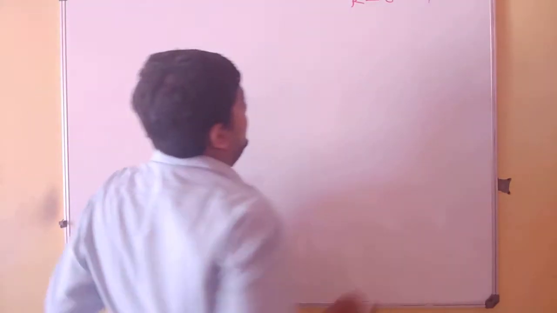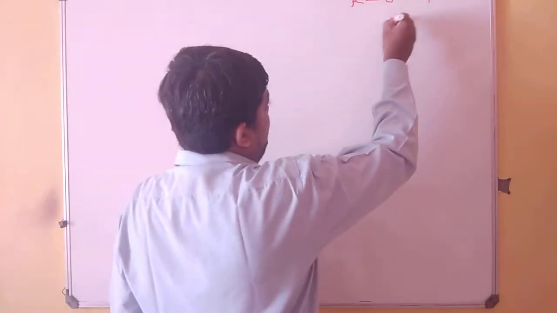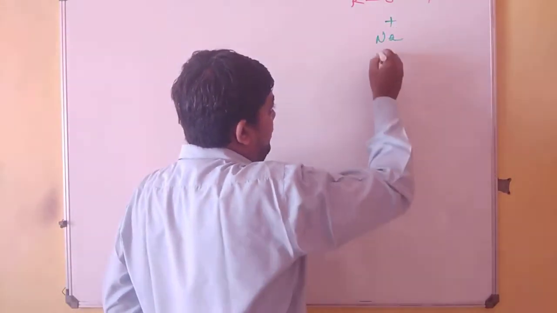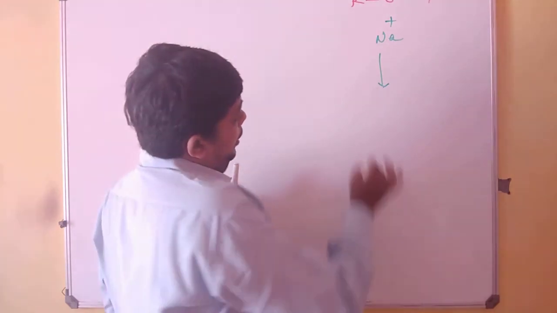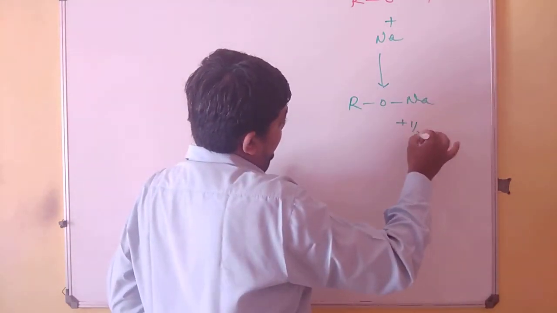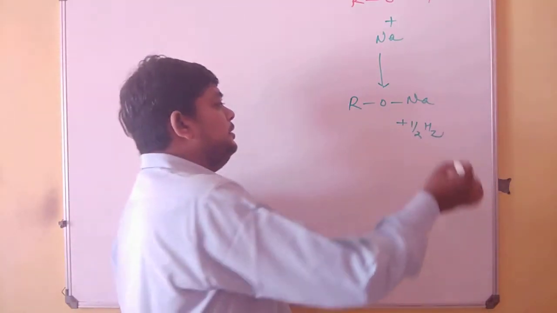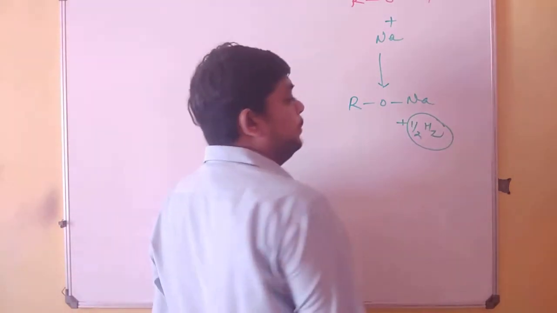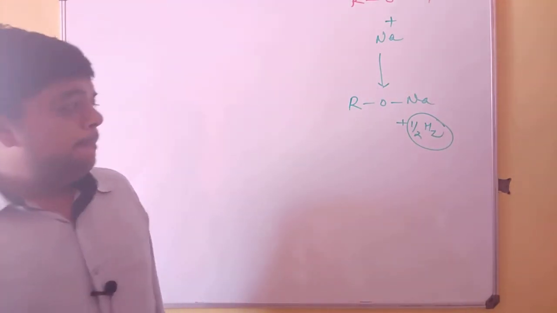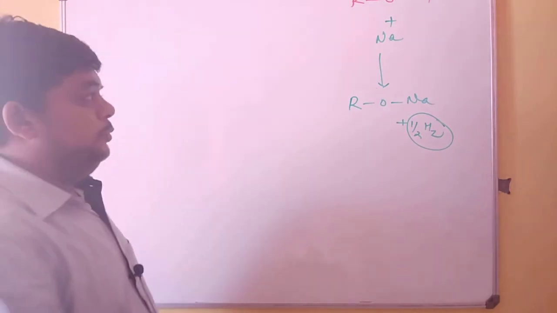See how. When I have ROH and I react it with sodium metal, it always results in RONa plus 1/2 H2. If we look like this, you will say this is not the proof for acidity, this is the proof for liberation of dihydrogen gas, and I must agree with what you say.